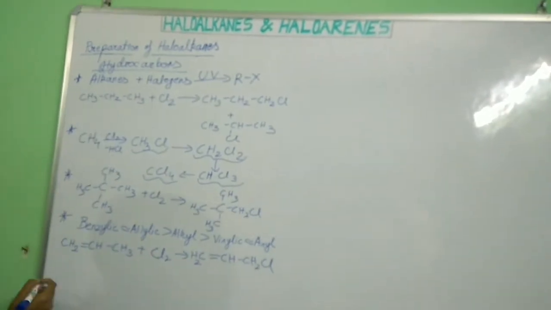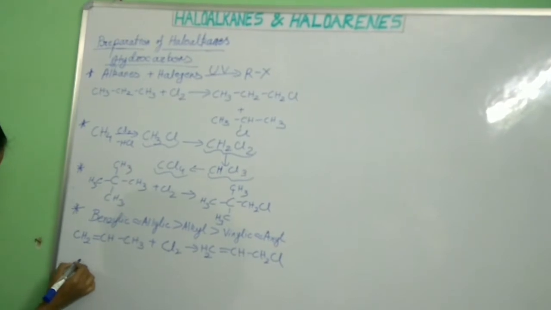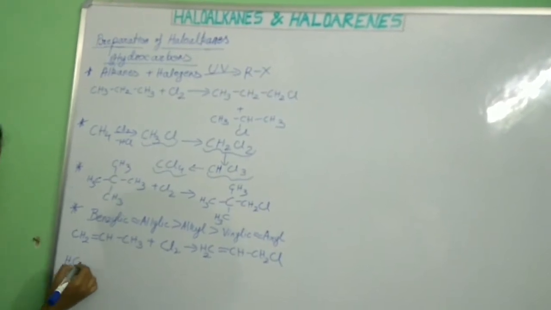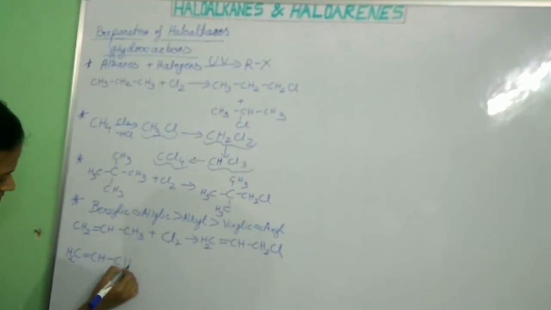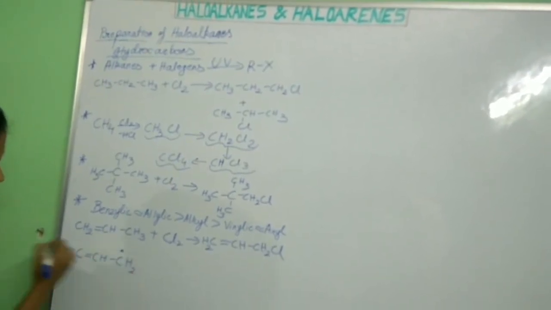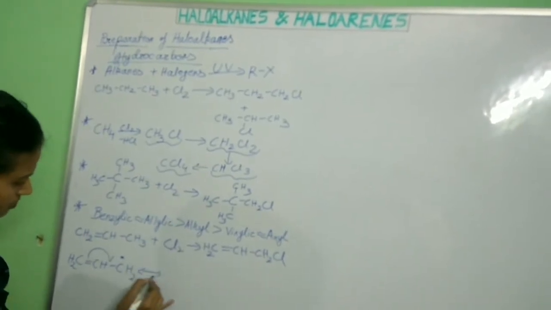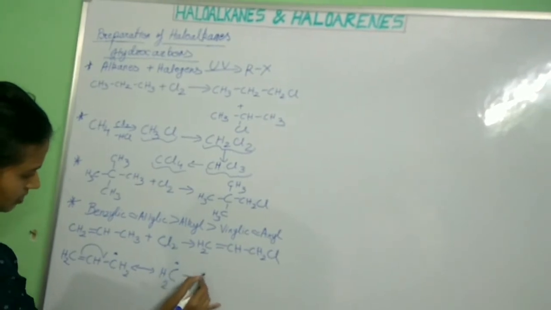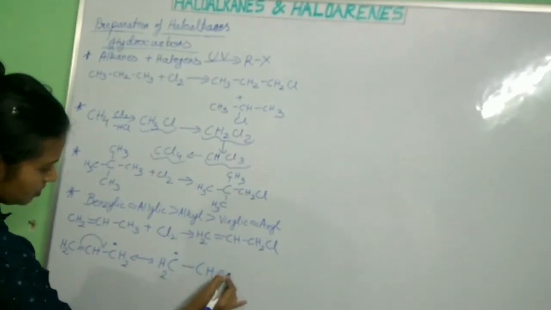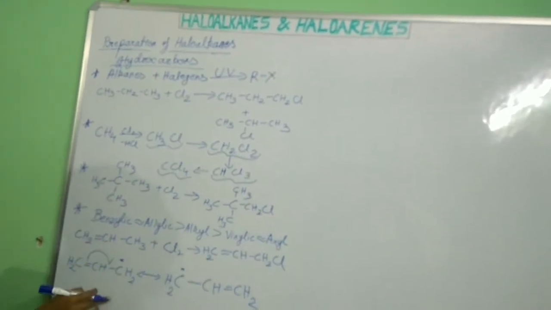So why is it more reactive? Because resonance happens. How does resonance happen? See, CH2 double bond CH and CH2, this is the free radical. This bond will shift here. So in the next, what will be the resonance product? CH2 with the free radical here and CH double bond CH2. This is our resonance, so it is more reactive.